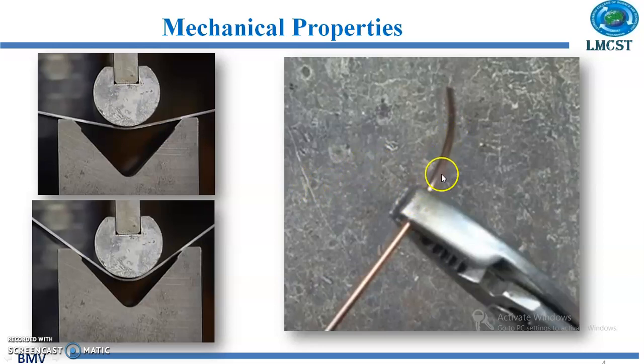It is a wire, copper wire. If we bend it to 90 degrees, that will remain in that 90 degrees, and that is a property which is called the plasticity. But if we consider an elastic or a rubber material, that will spring back to its initial position when we remove this load. So this is the plasticity.